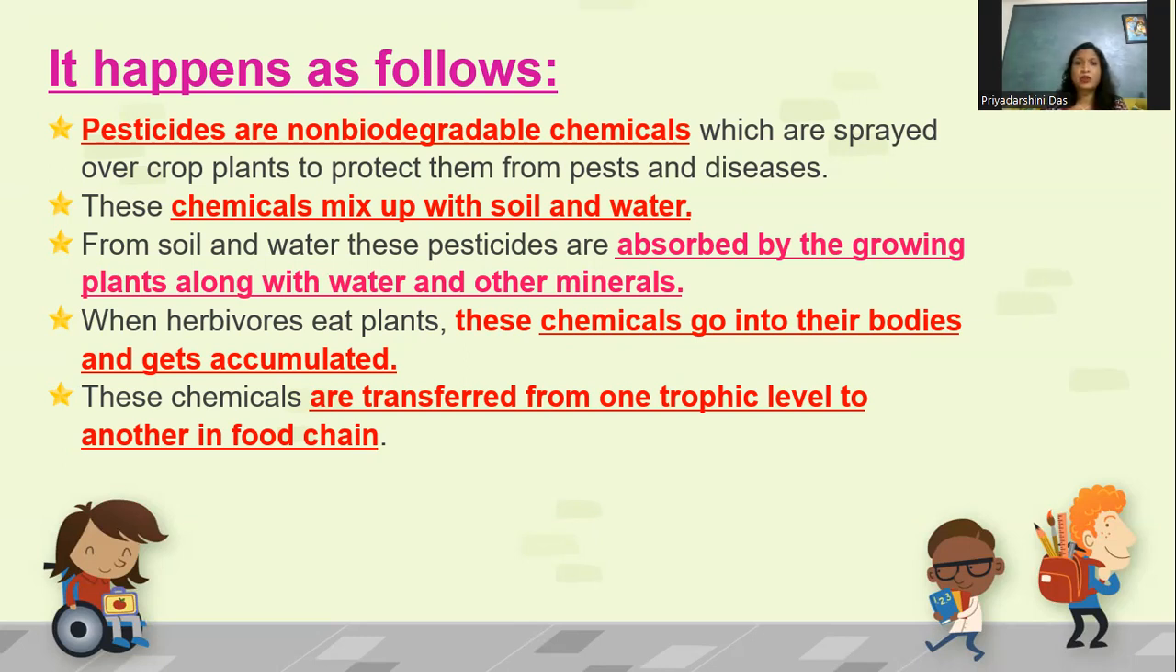So again, I'll just go back and show you. When those chemicals go from the grass to the grasshopper, the accumulation level will be more in the grasshopper. When the grasshopper is eaten by the mouse or the rat, the accumulation will slowly increase in the rat. And at last the tertiary consumer, for example, the vulture, the owl, and whichever animal is dependent on the mouse, will get more amount of chemical in its body. So these chemicals are transferred from one trophic level to another in the food chain, and gradually they get accumulated.